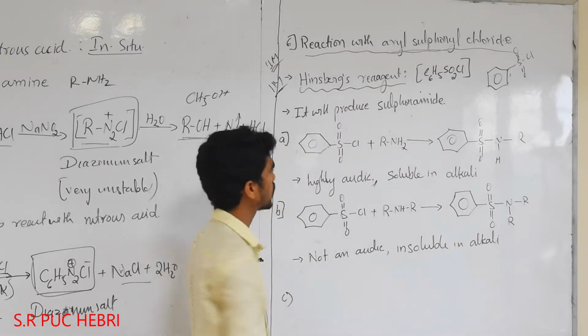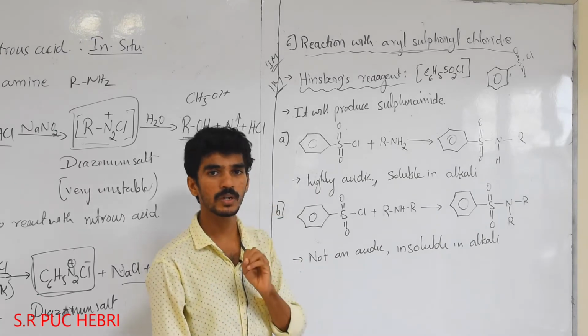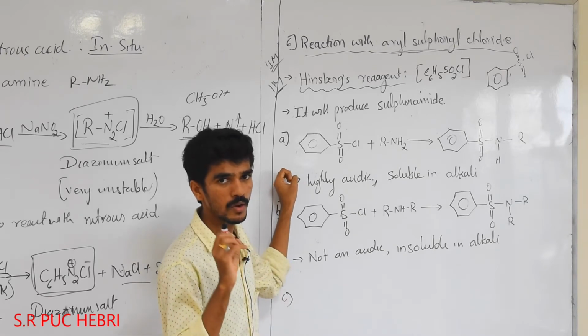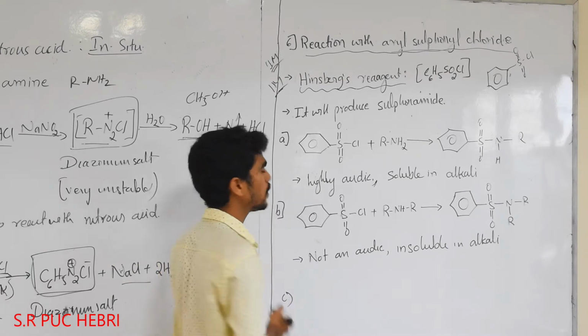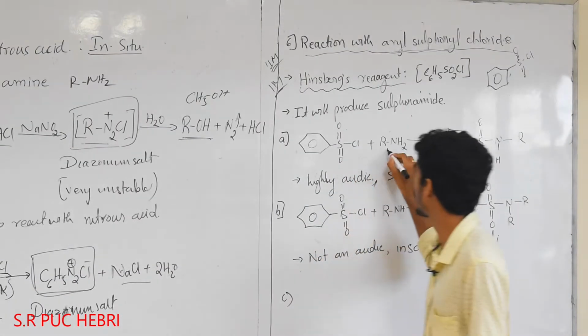Okay, next we go for the reactivity. It is also a particular reaction. It does not happen for all, only particular amines will undergo the reaction. So we will first move to the primary amine. What is the primary amine? RNH2 is a primary amine.